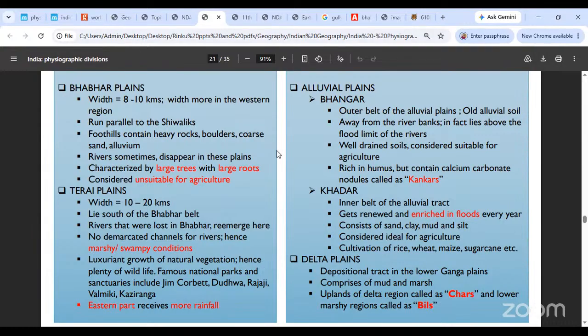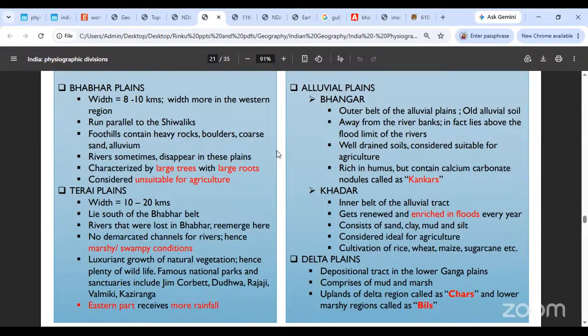Okay, so this belt houses one of the most famous national parks or wildlife sanctuaries that India ever hosts. Okay, so you have Jim Corbett, Dudhwa, Rajaji, Valmiki, Kaziranga. The reason is because यहाँ पर इतना अच्छा natural vegetation मिलता है. अगर वो natural vegetation ना मिलता, if there were not enough trees or grasses, clearly it could not support the wildlife, right? If you wish to have wildlife sanctuaries or national parks, then the wildlife has to be supported by the natural vegetation, and this is where it comes from. Okay, so the Terai region is famous for that part.